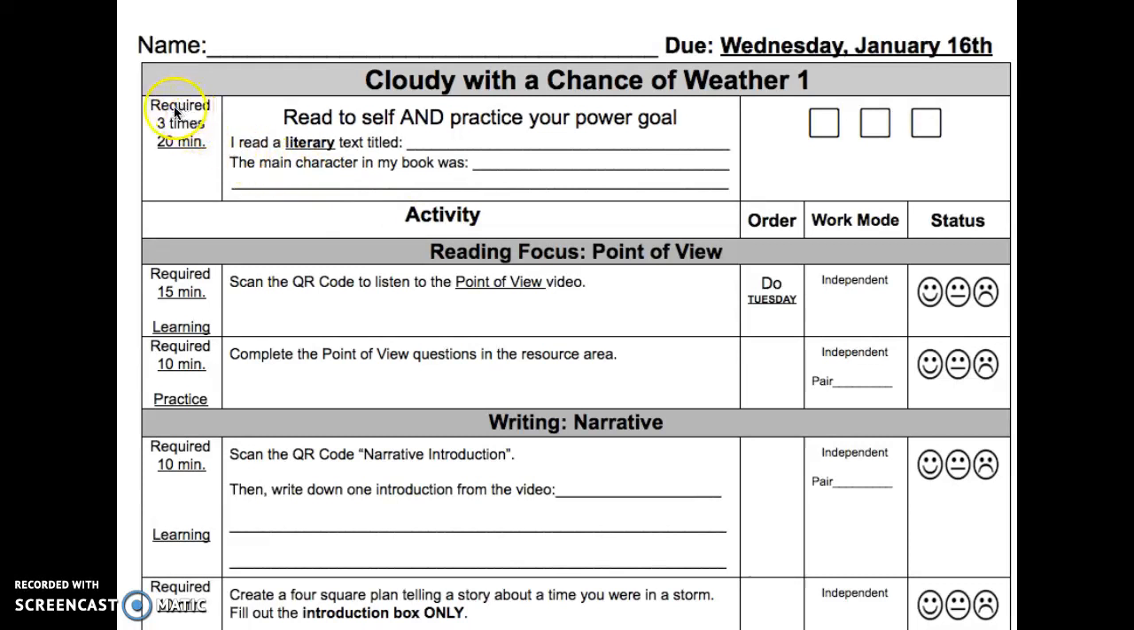The first activity is required 3 times for 20 minutes. Read to self and practice your power goal. You are to read a literary text. Write the title here. On this line, it asks, who is the main character in my book? Write the main character of your book here. Check off each time you read.